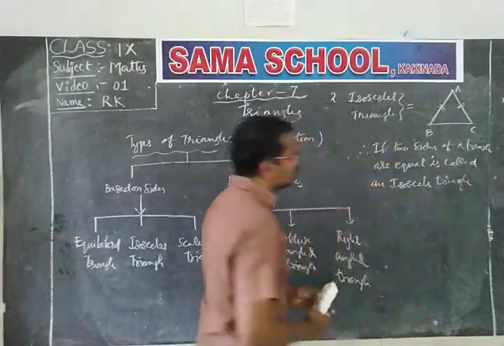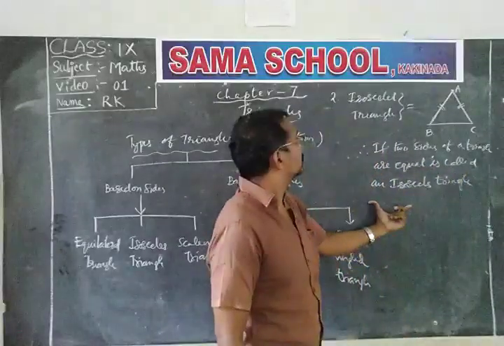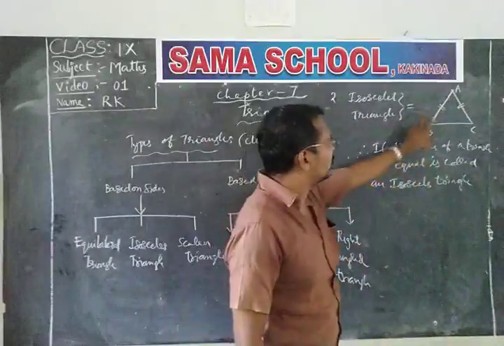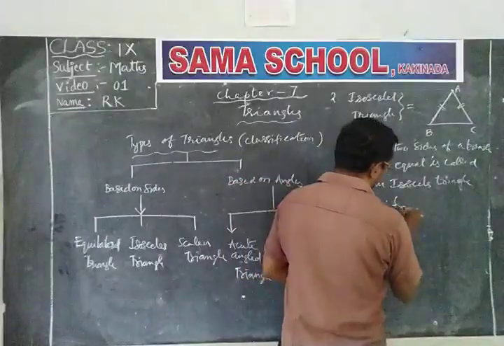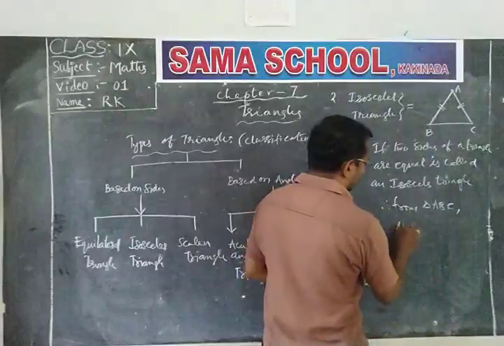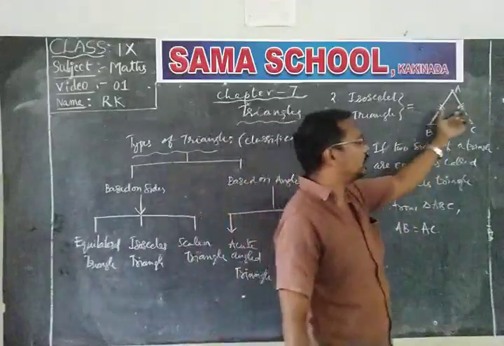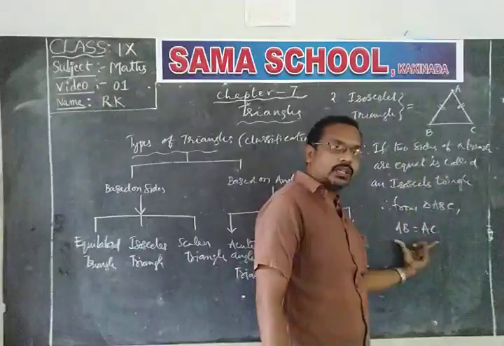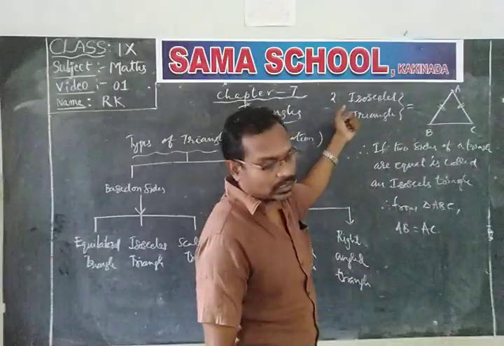So, if two sides of a triangle are equal, it is called an isosceles triangle. So in triangle ABC, here from the diagram, AB is equal to AC. Therefore, in triangle ABC, AB is equal to AC. Then the two sides of a triangle are equal. Then the given triangle is an isosceles triangle.